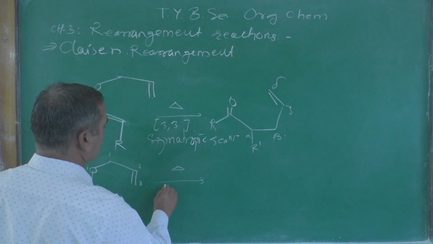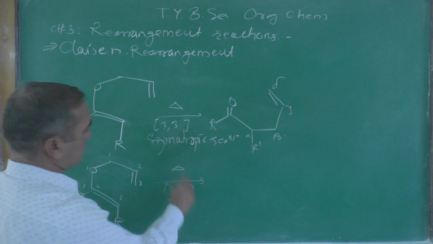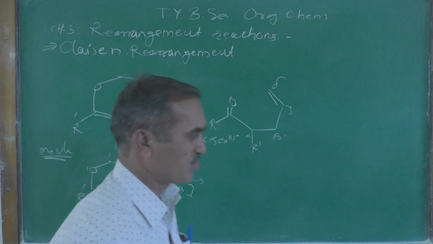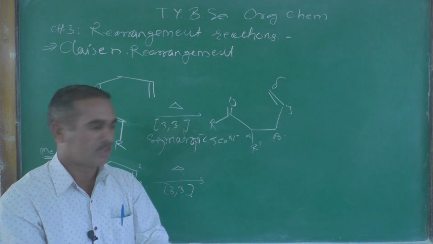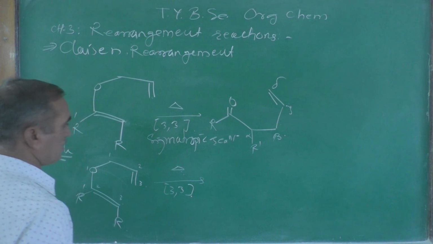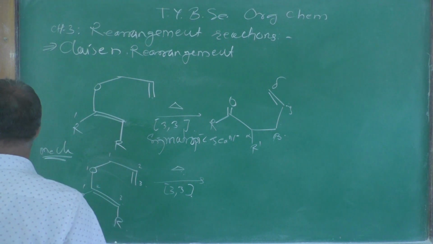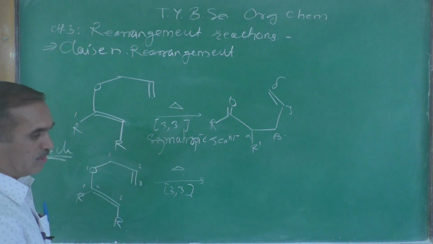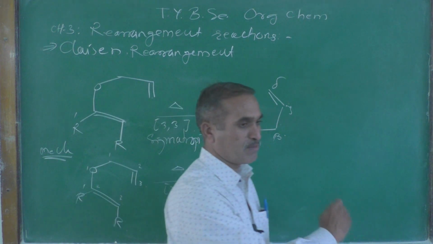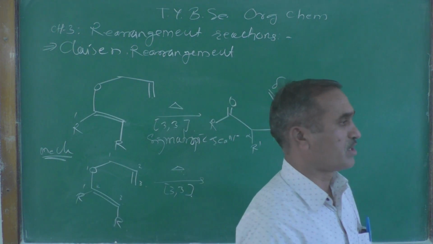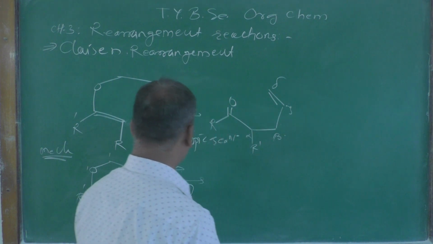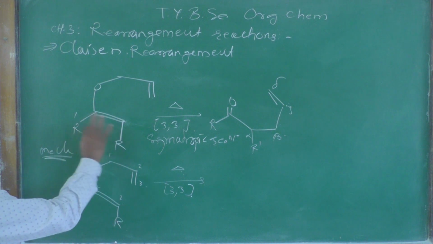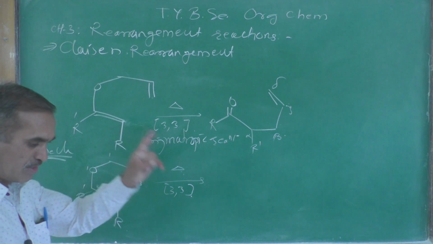Here, heat, and it is a 3,3 sigmatropic rearrangement. Generally this reaction is carried out at room temperature, and it is high yielding, with more than 70% product. It is atom economical, so only a small amount of atoms is lost. Unwanted products are generally not formed; 100% atom economy occurs in this reaction as far as green chemistry is concerned.